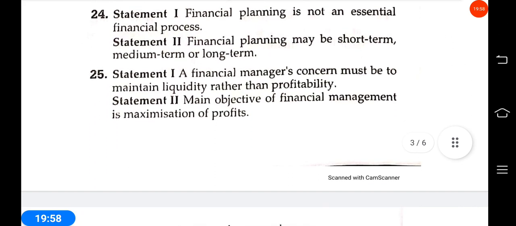25. Statement 1: a financial manager's concern must be to maintain liquidity rather than profitability. Statement 2: the main objective of financial management is maximization of profit.